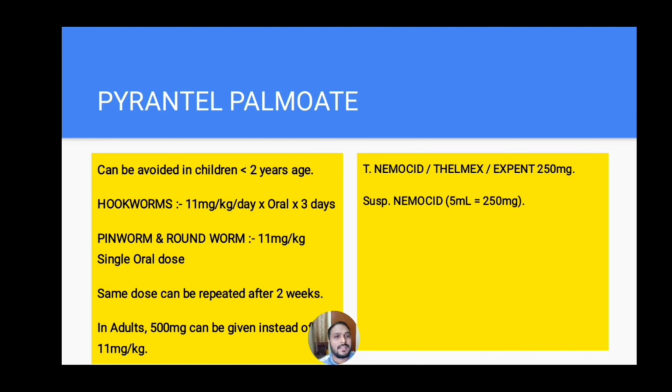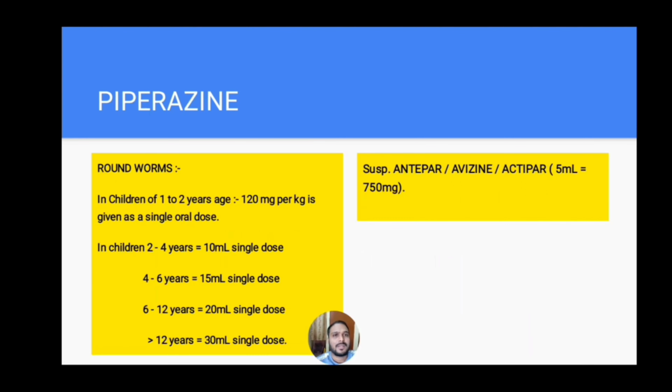And in adults, 500 mg can be given as a single oral dose instead of 11 mg per kg. Pyrantel pamoate is available in the form of tablet Nimocid or Thalmex or Expent 250 mg and suspension Nimocid. Each 5 ml of the suspension contains 250 mg of pyrantel pamoate.